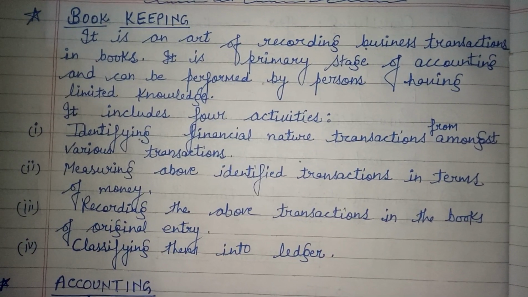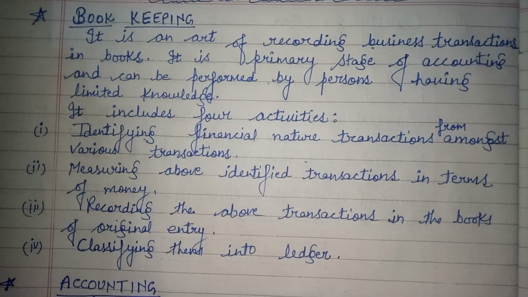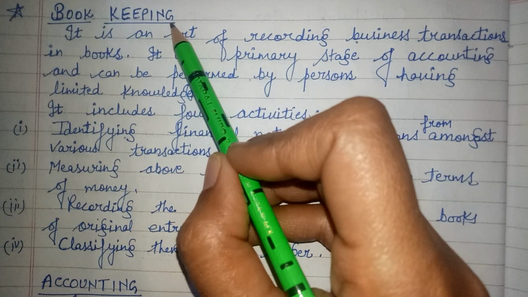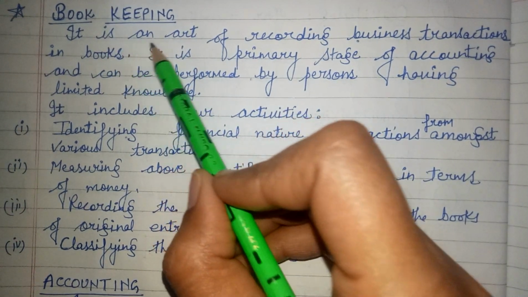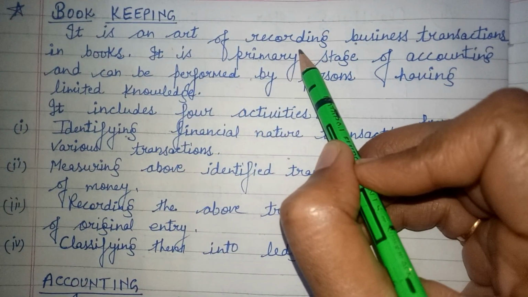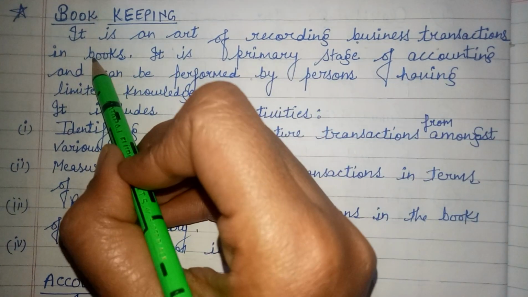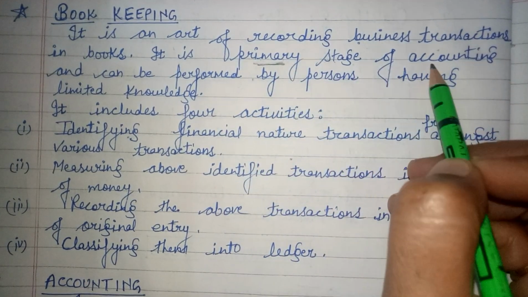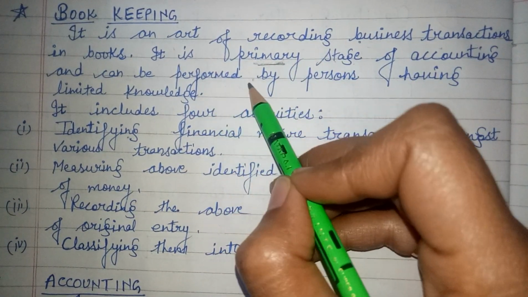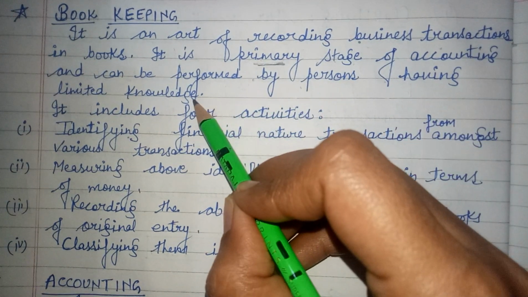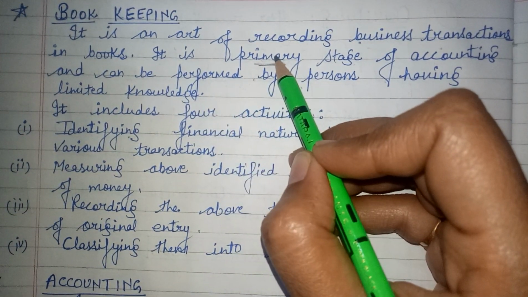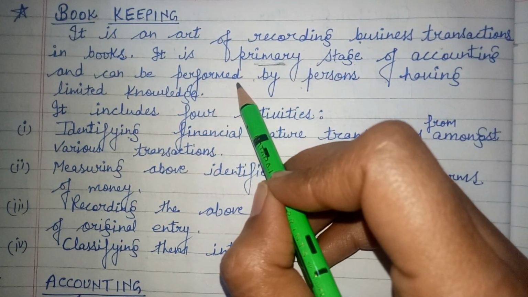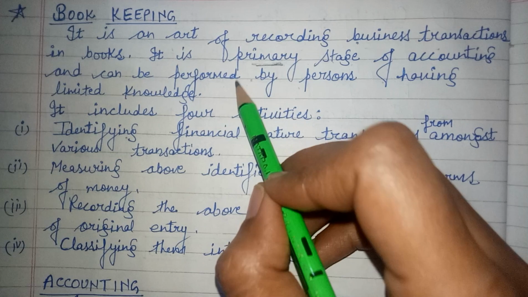Then see the next term, that is bookkeeping. What is bookkeeping? Bookkeeping is an art of recording business transactions in books. It is the primary stage of accounting and can be performed by persons having limited knowledge. Primary means starting stage. Bookkeeping is the starting stage of accounting where we record the transactions.